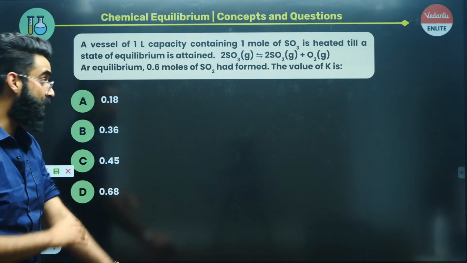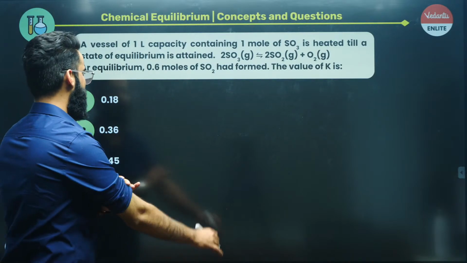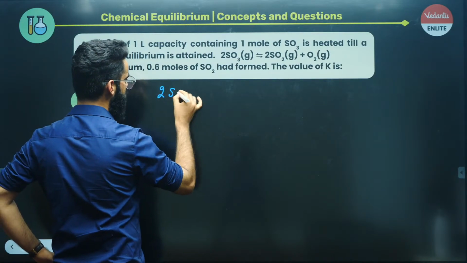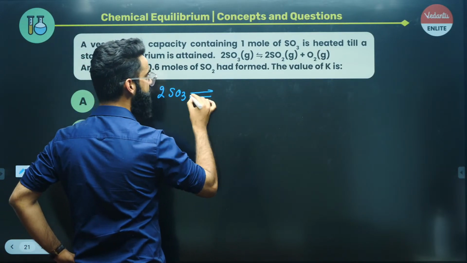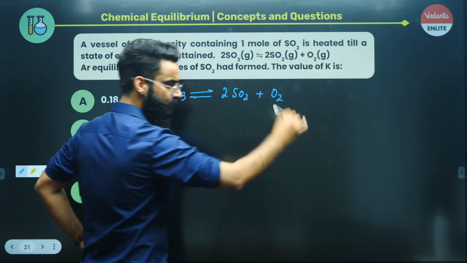Now, how are you going to solve this question? Have a look at exactly how I am going to solve this. It's again a simpler one. I'll first of all write the reaction again. It's going to be 2 times SO3 gas in equilibrium with 2 times SO2 gas plus O2 gas. This is the reaction which is given to us.